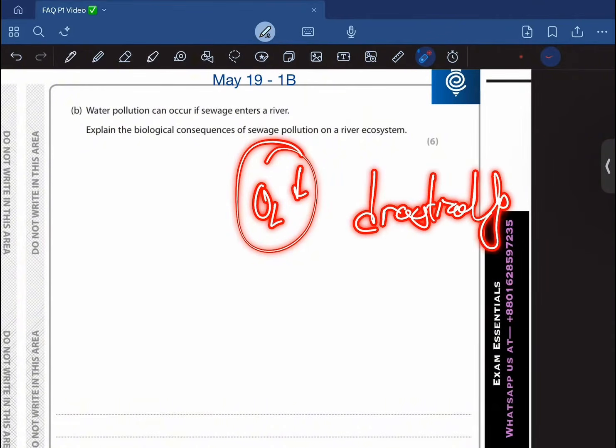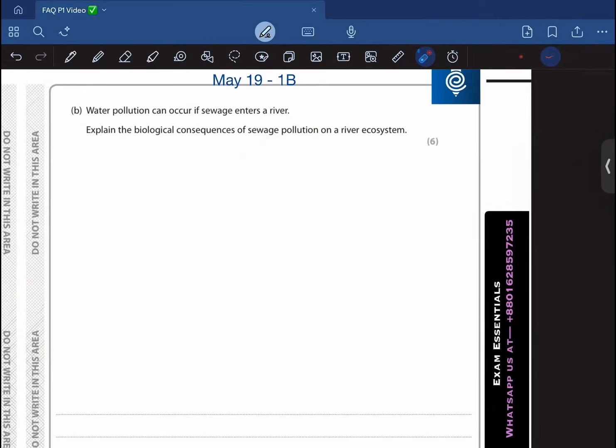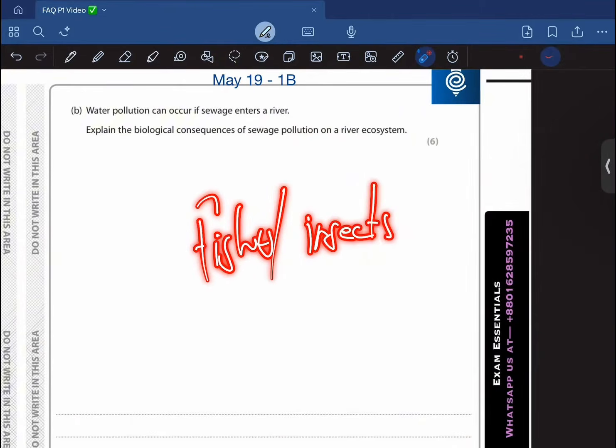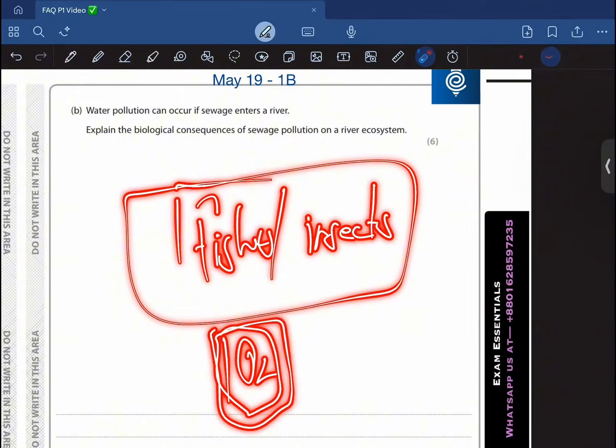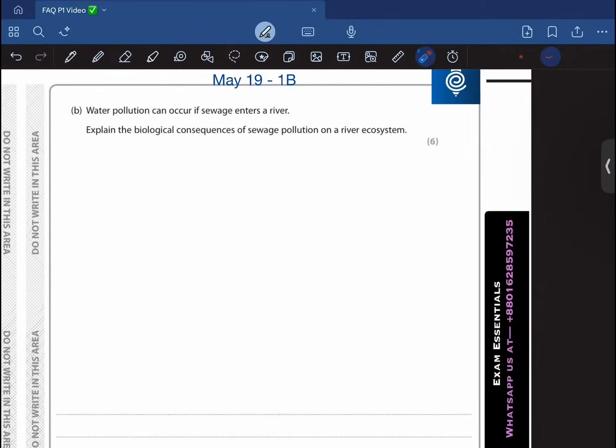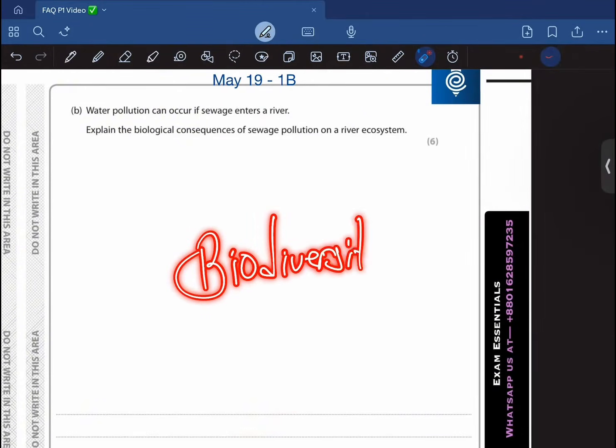And once the oxygen level falls drastically, the organisms such as fishes and insects that rely on this oxygen for their respiration are going to suffer from it, right? And they're eventually going to die. And this is going to cause the biodiversity to decrease as well, right?